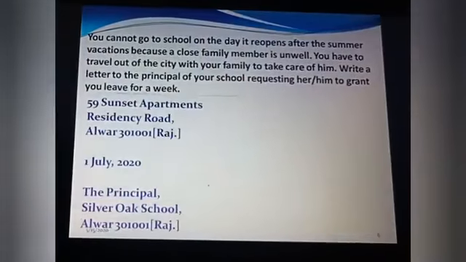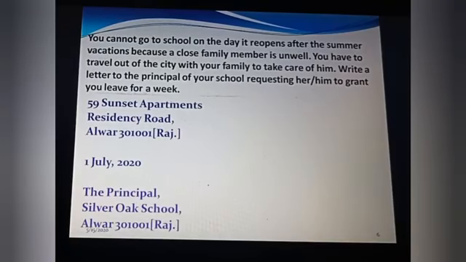Now this is the sample letter. This also you have to write down in the classwork. You cannot go to school on the day it reopens after the summer vacations because a close family member is unwell. You have to travel out of the city with your family to take care of him. Write a letter to the principal.